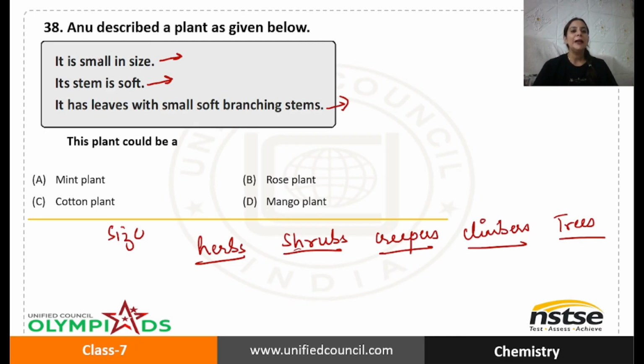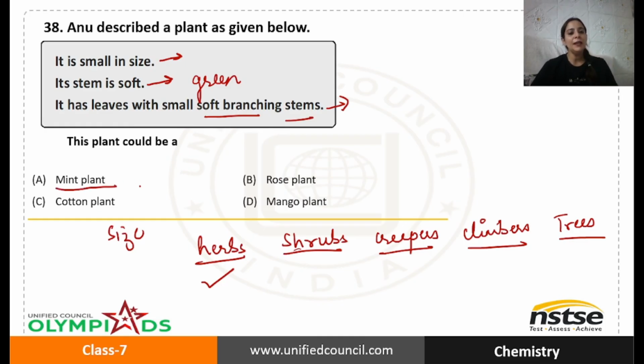Okay, but here Anu is talking about a plant which is very small in size, very soft, with small soft branching stems. That means she's talking about herbs, because herbs are very small in size, their stem is very soft, and also it is green, and they give out only a few branches. So we need to make out which plant is a herb out of them.